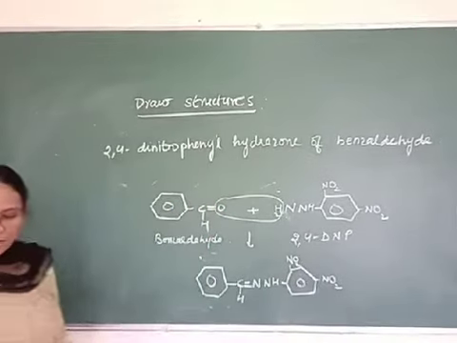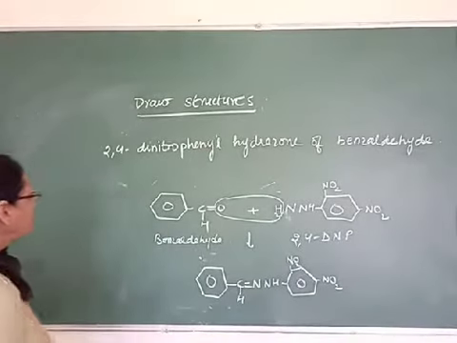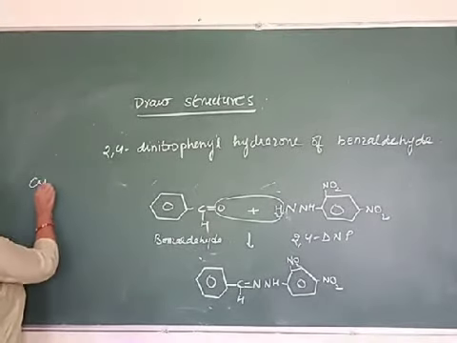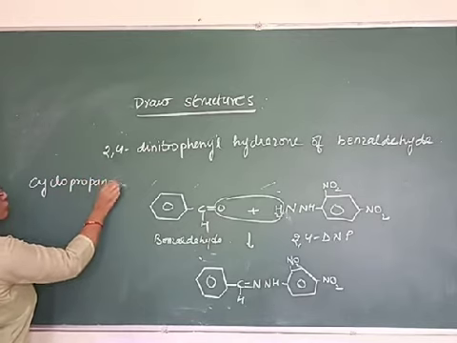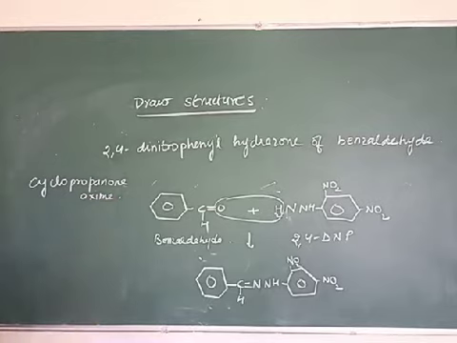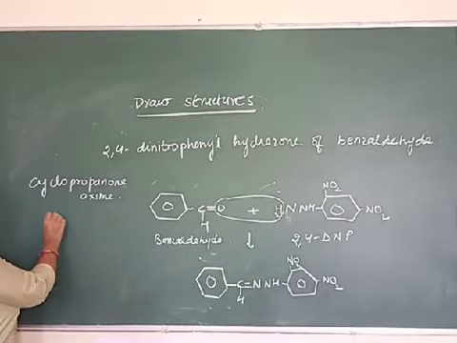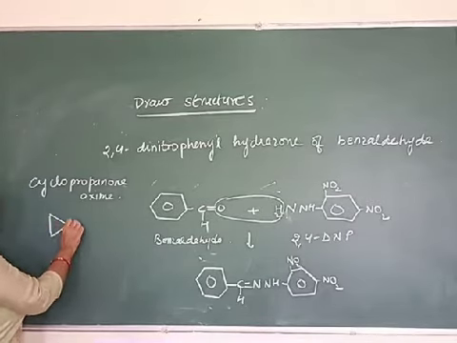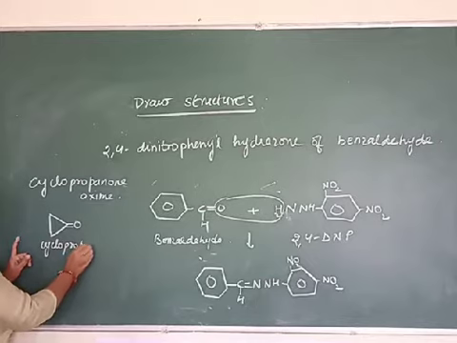Understood? Now the next one is cyclopropanone oxime. You have to draw cyclopropanone oxime. Oximes are prepared with the help of hydroxylamine. So cyclopropanone is, this is cyclopropanone. You should know these structures, then only will it be possible to do these questions.